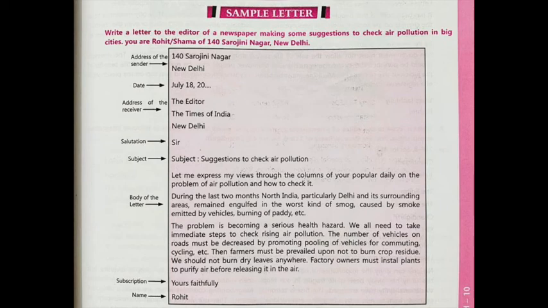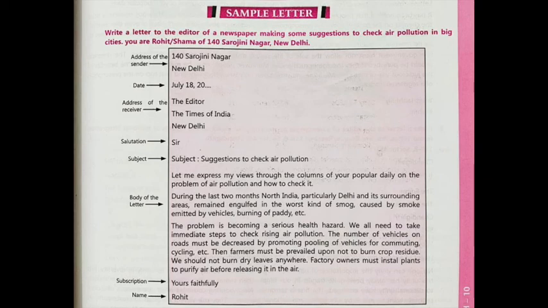In a letter to editor, we are usually writing to the editor of a newspaper or a magazine, and usually these kinds of letters are about a social problem or anything you want that the editor of that particular magazine or newspaper should publish in their magazine. So this kind of letter is called the letter to editor.